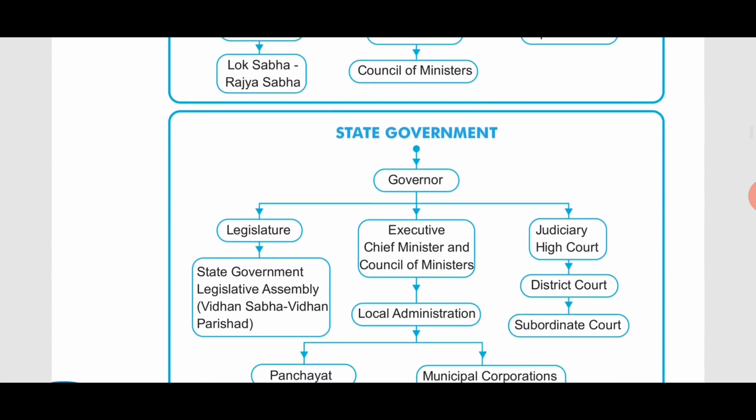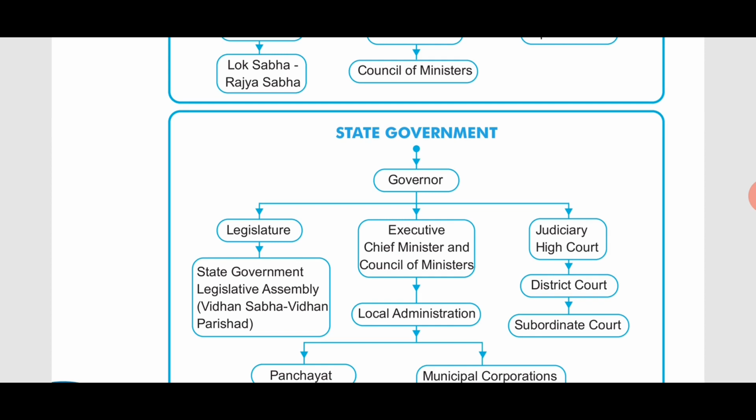As I said, if you are asked who is the head of the state, you can say that it is the governor. One point I forgot to tell you: if you are asked who is the head of the government, you might wonder, if the president is the head of the country, then what is the prime minister? The answer is that the prime minister is the head of the government. The president is the head of the country and the prime minister is the head of the government.